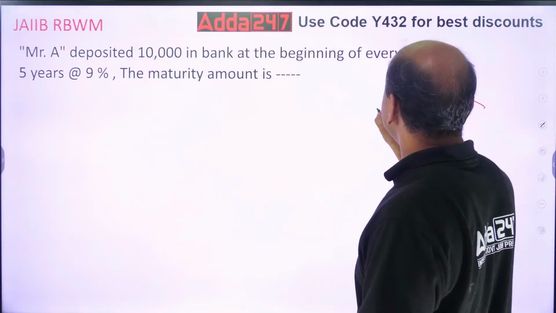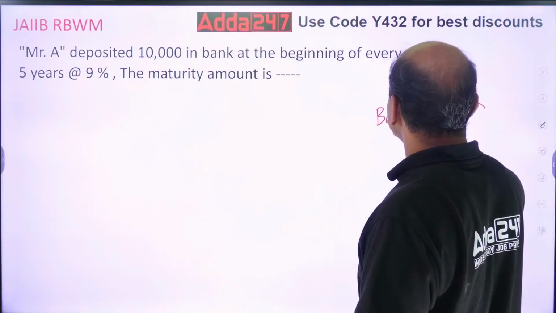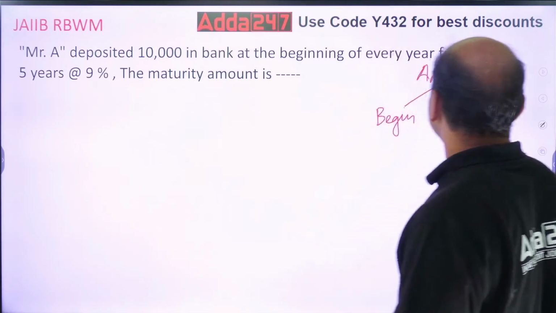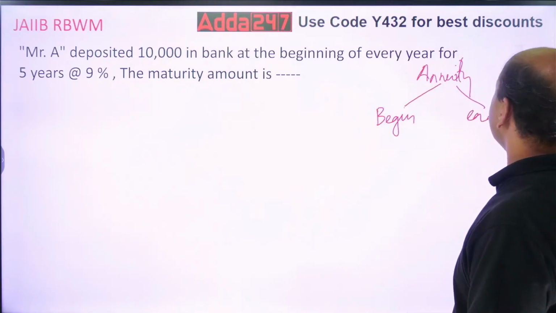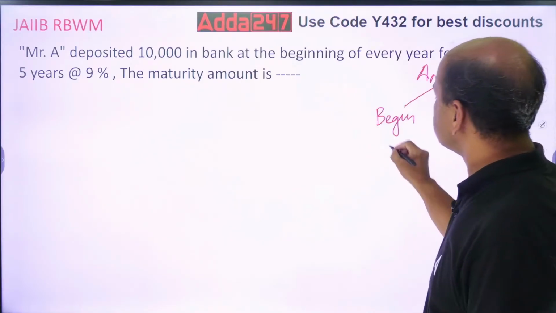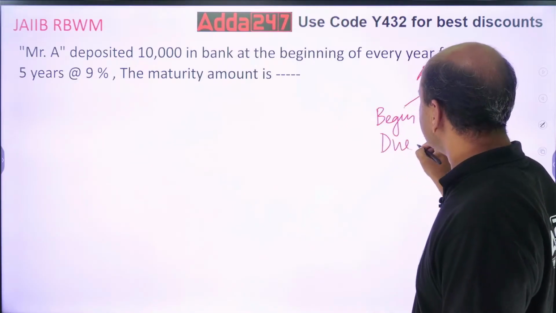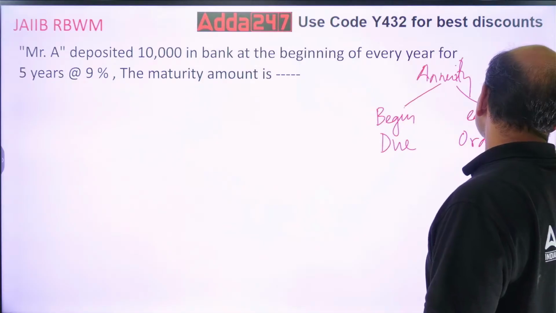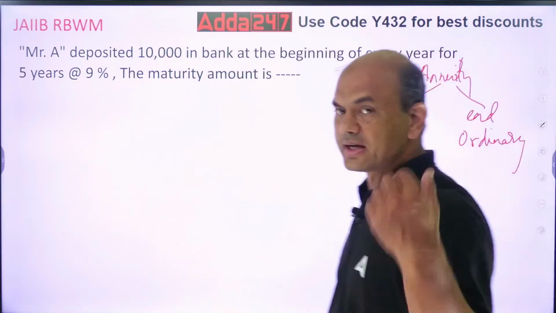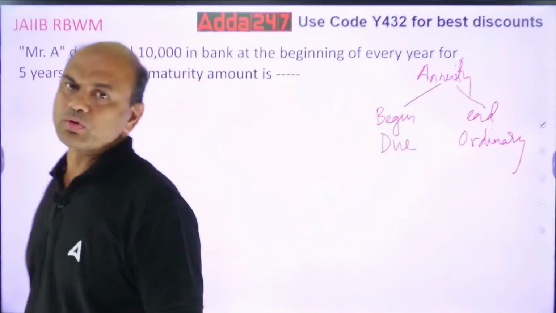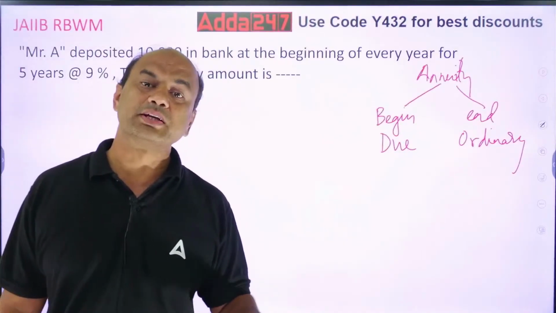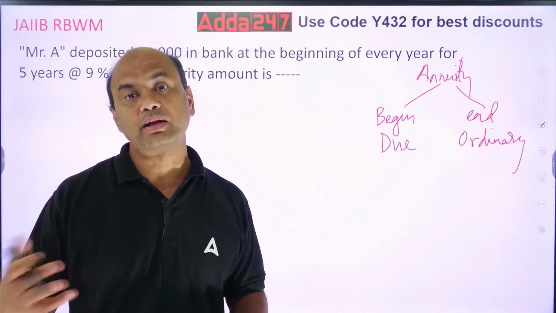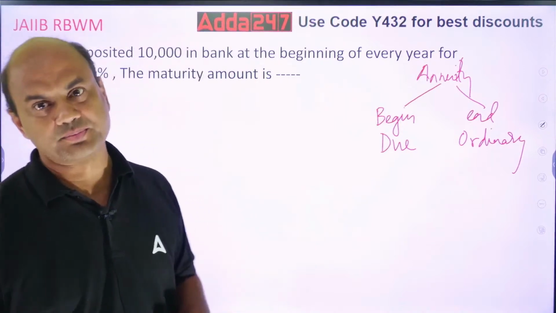Beginning, which are paid at the beginning of the year, and second is end, period, not year, period. This is called annuity due, and this is called ordinary annuity. Understand the difference. Whenever you pay at the beginning, it is always annuity due. Whenever you pay at the end, it's always ordinary annuity.